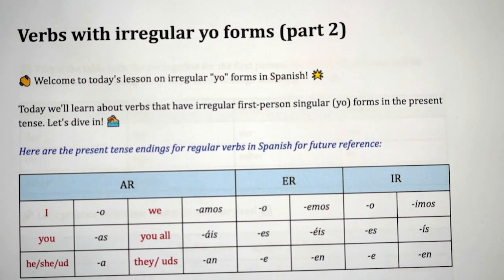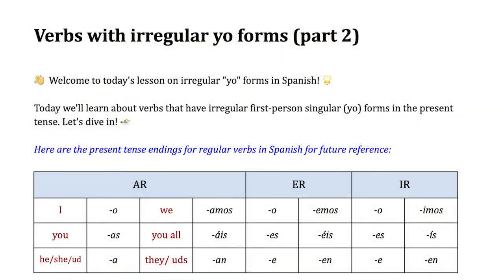In today's lesson, we are going to study the second part of the verbs with irregular yo forms. Today we'll learn about verbs that have irregular first-person singular yo forms in the present tense.